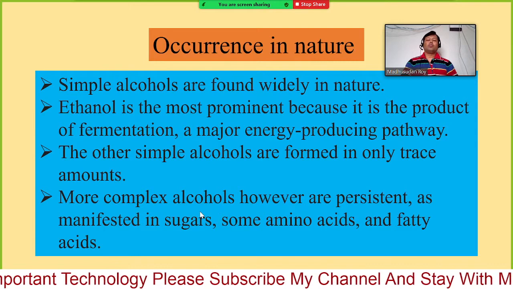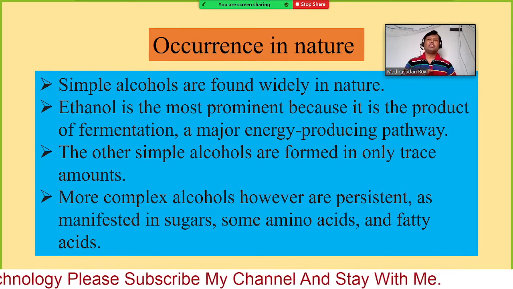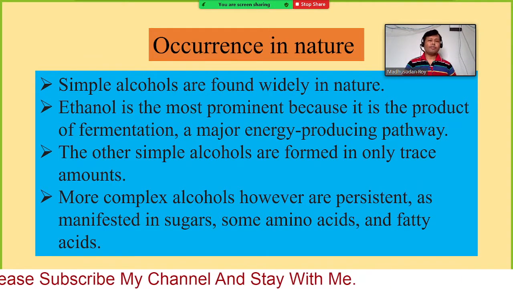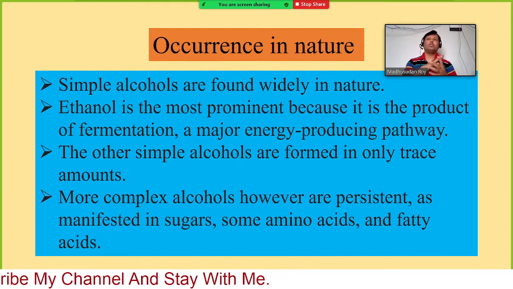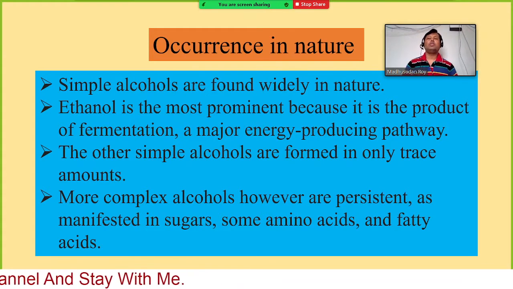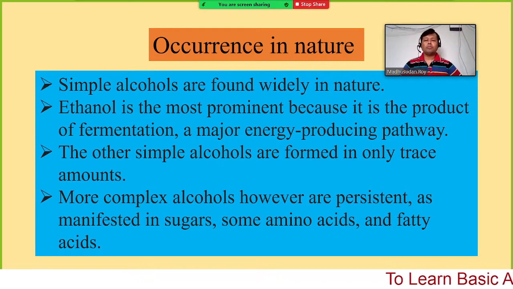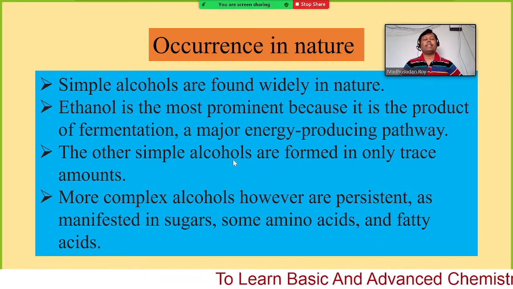More complex alcohols, that means those with a very long chain, or too many branches, 3 or 4 branches, or 3 or 4 hydroxyl groups, we may have in some sugars, amino acids and fatty acids.